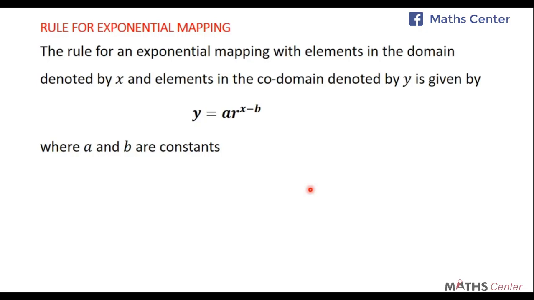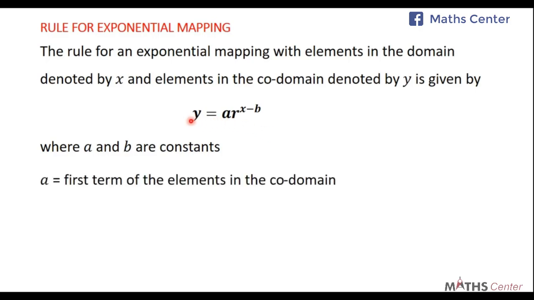Now I'm going to explain this to you. What this means is that if you have an exponential mapping where elements in the domain are represented by x and elements in the codomain are represented by y, the rule is given by y = a·r^x − b.